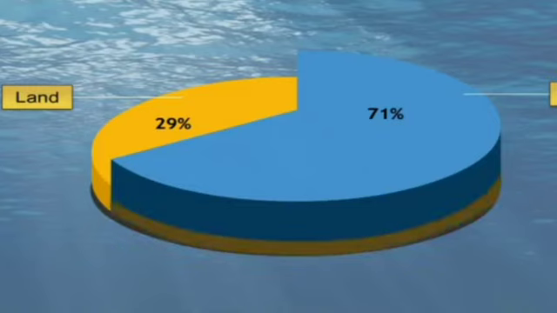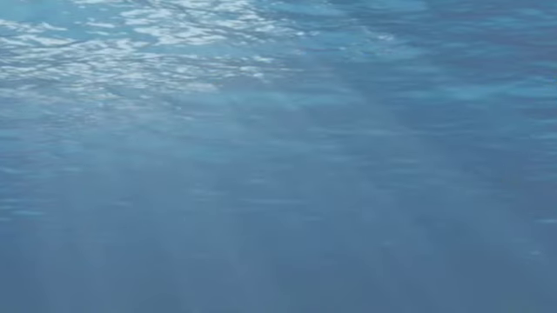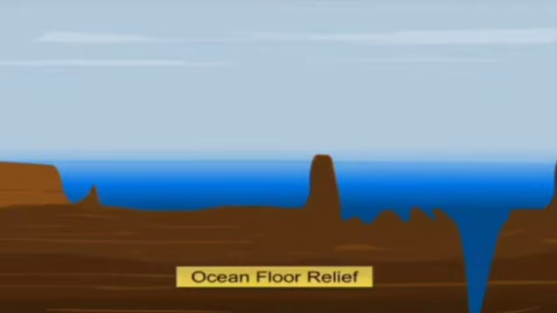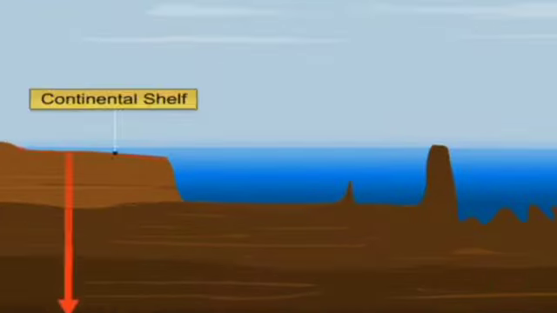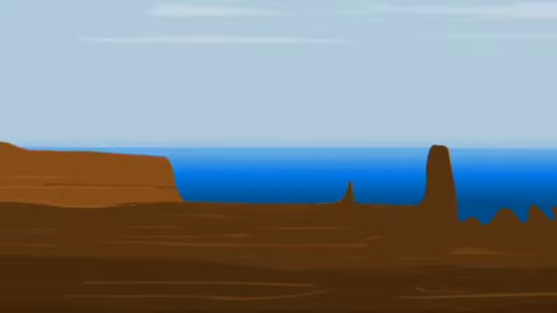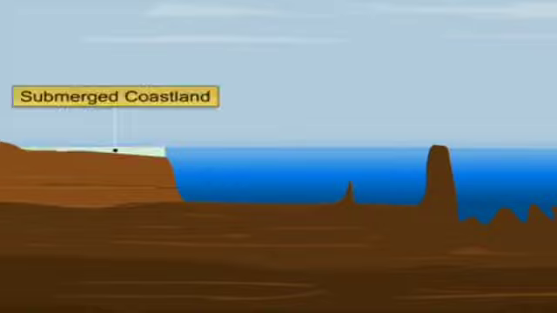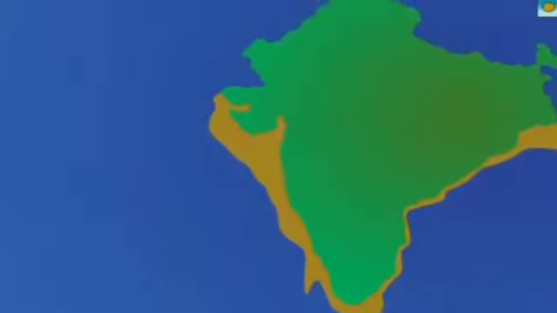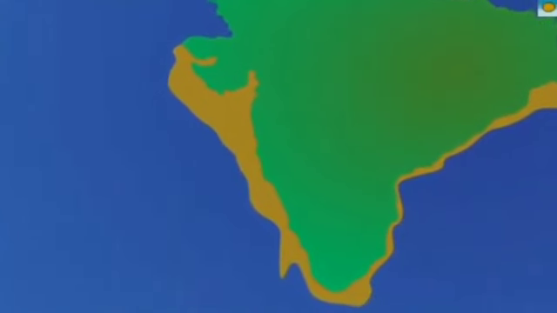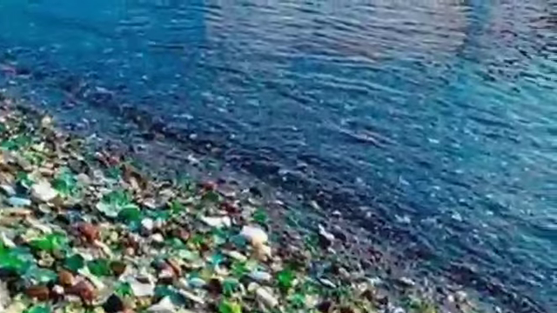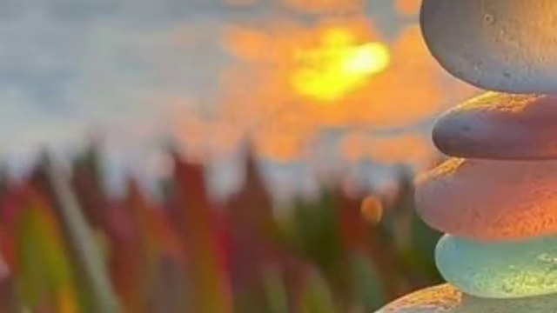Now see, there is a figure 4.2 in your textbook. If you see some pictures like this, it's of ocean relief. First thing which we are going to start with is the continental shelf. Now see children, in the picture you can see the first thing towards your left is the continental shelf. Now what is the continental shelf? The land near the coast and submerged under the sea is called the continental shelf.